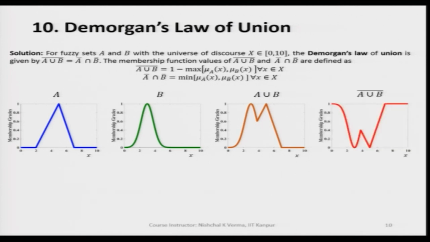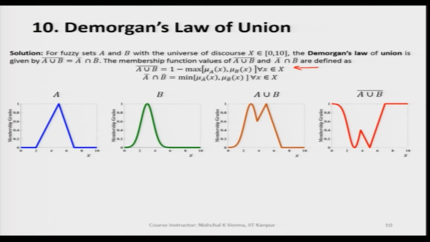So, when we have the complement of A union B, we apply the criteria mentioned here, we subtract from 1.